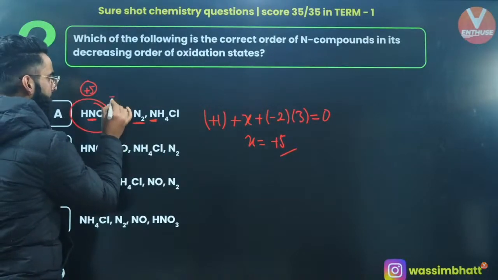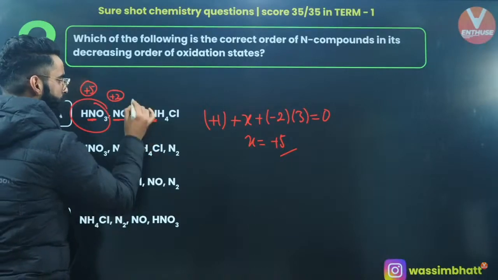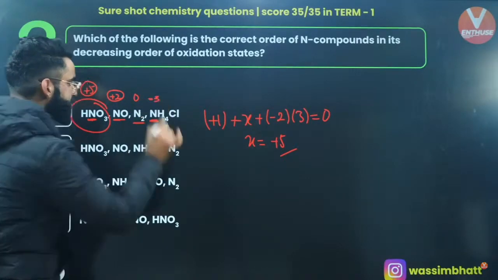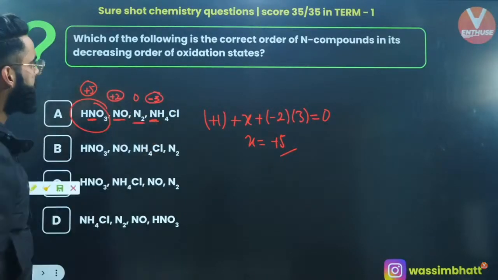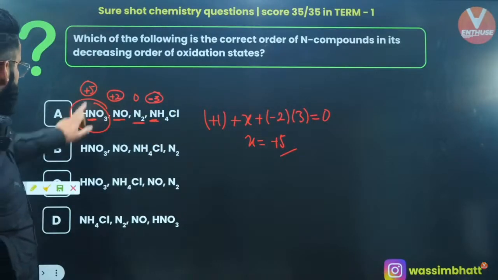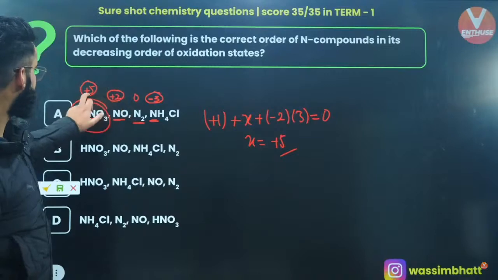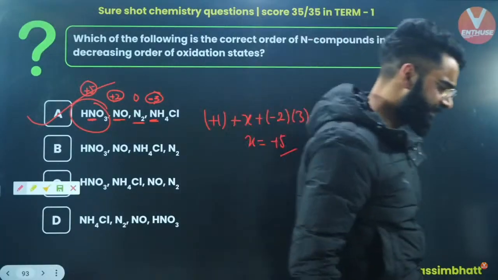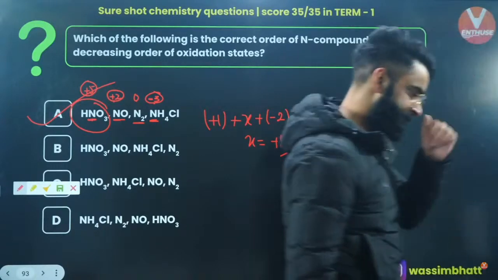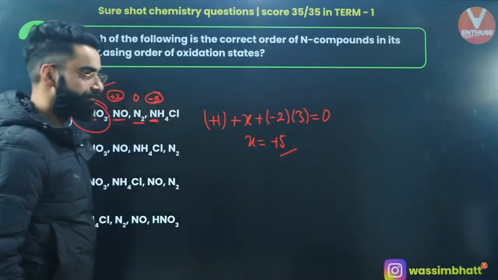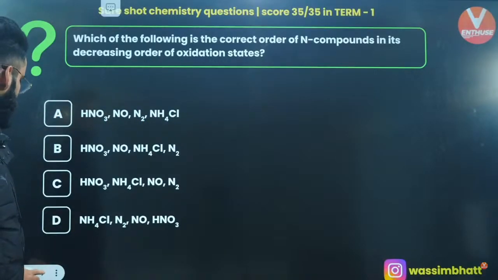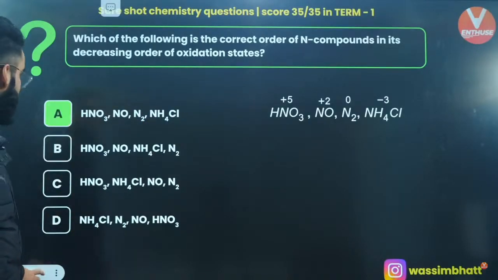In case of NO, it's going to be +2. In case of N2, it's going to be 0. In case of NH4Cl, right, it's going to be -3. Correct? Now arrange them on the basis of decreasing order, right? +5, +2, 0, -3. So this is the decreasing order only, which is given to me. Perfecto? So it's option A which is the correct answer of this question.